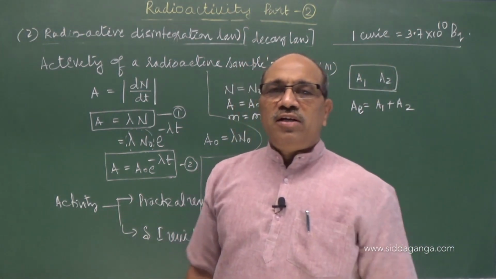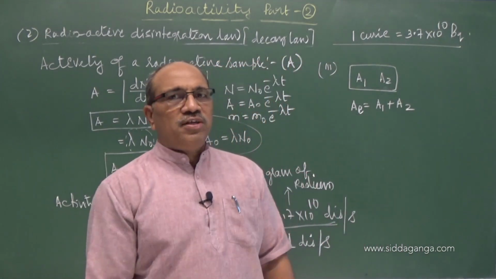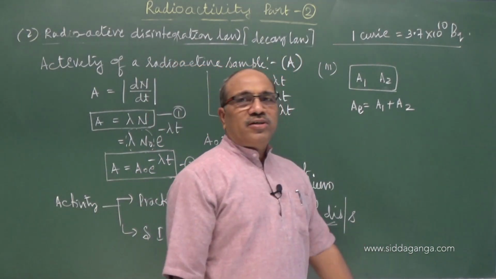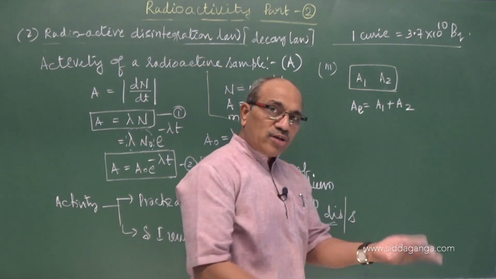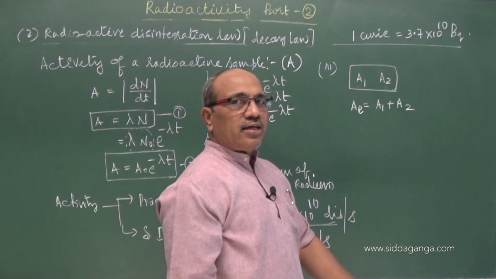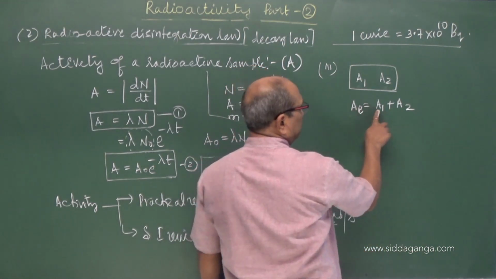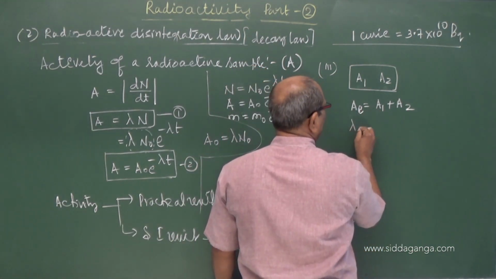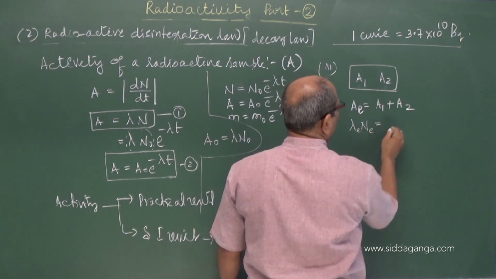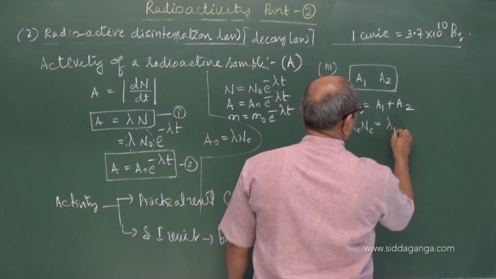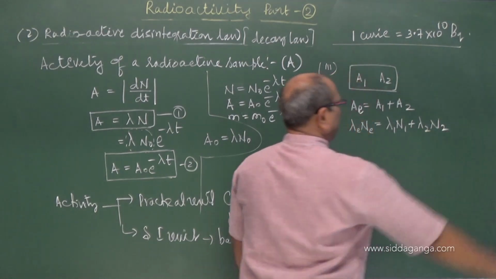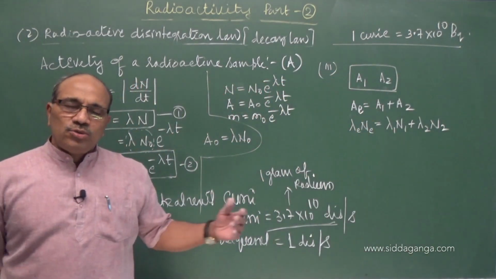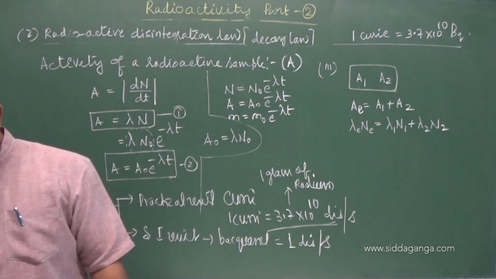So one may be uranium, another may be thorium. You keep both of them together and measure it, nothing will happen. The daughter nuclei forming are also active and also undergoing decay. But the effective activity can be obtained as A1 plus A2. That is lambda E N E is equal to lambda 1 N1 plus lambda 2 N2 like that. This can be used to solve the problems regarding this.